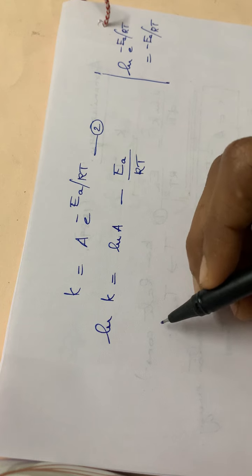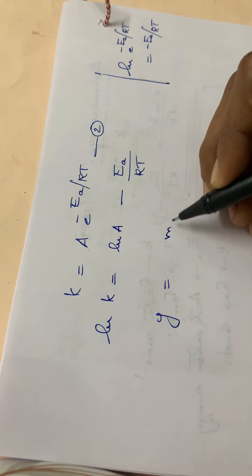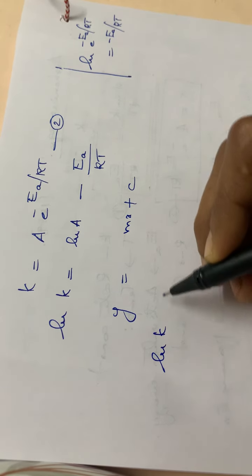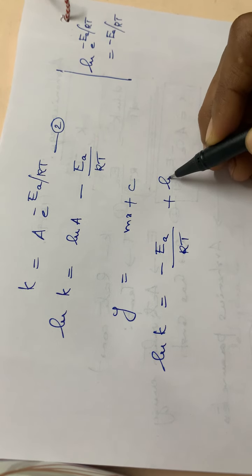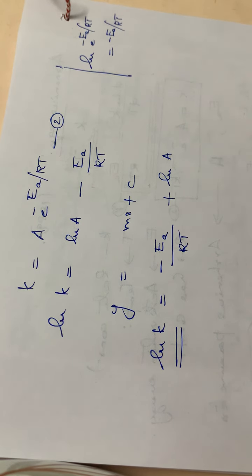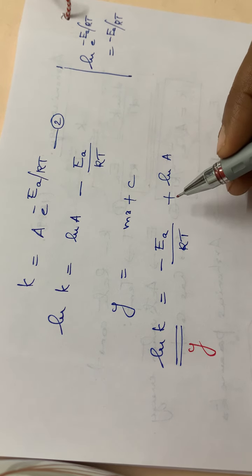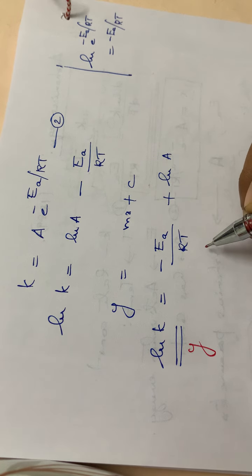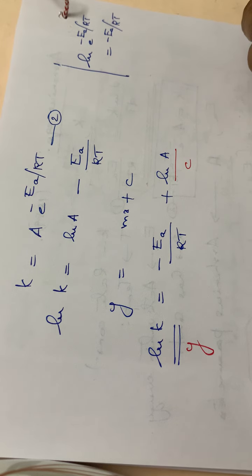So see this equation, it is in the form of y is equal to mx plus c. Y is equal to mx plus c, that we can write like this, that is ln K is equal to minus EA by RT plus ln A. Okay, so what about y? Y is this particular term, ln K. Then what about m? What about x? X will be equal to 1 by T, isn't it? X will be equal to 1 by T, and c will be equal to ln A.